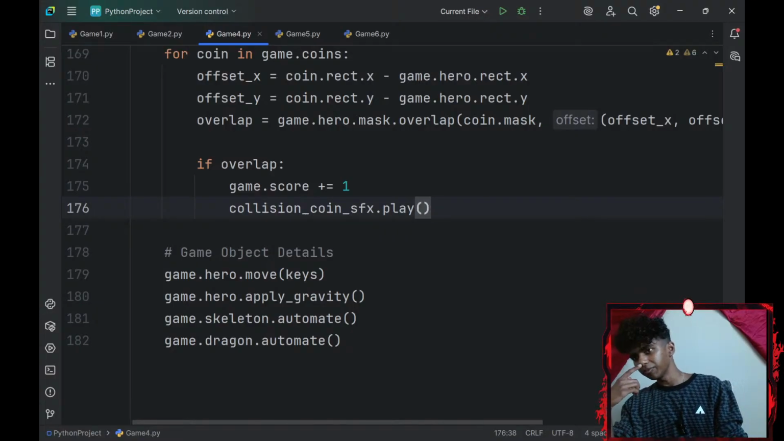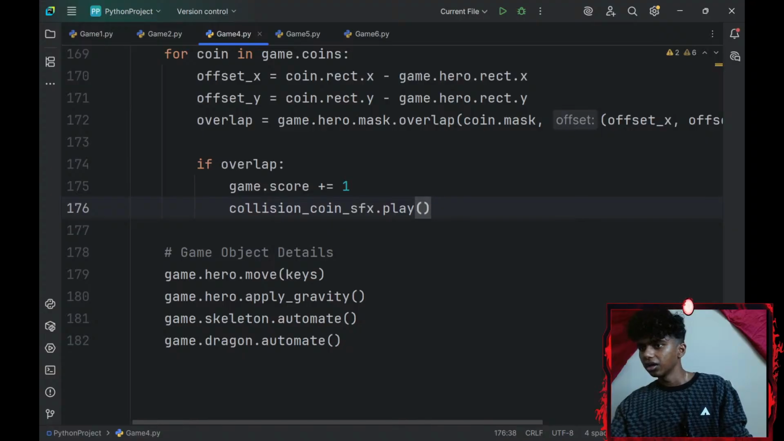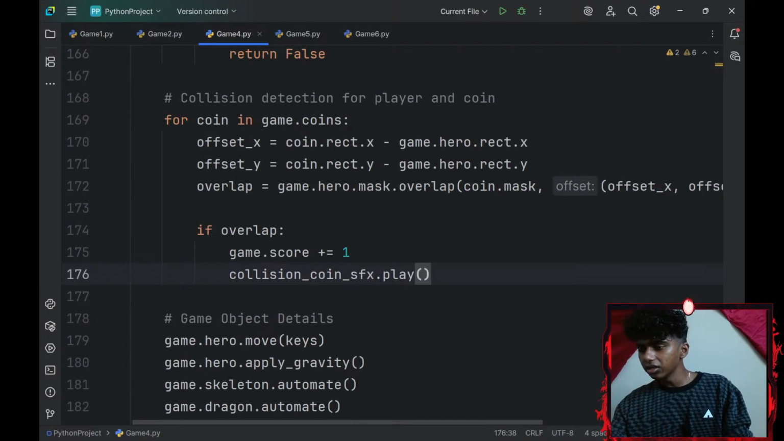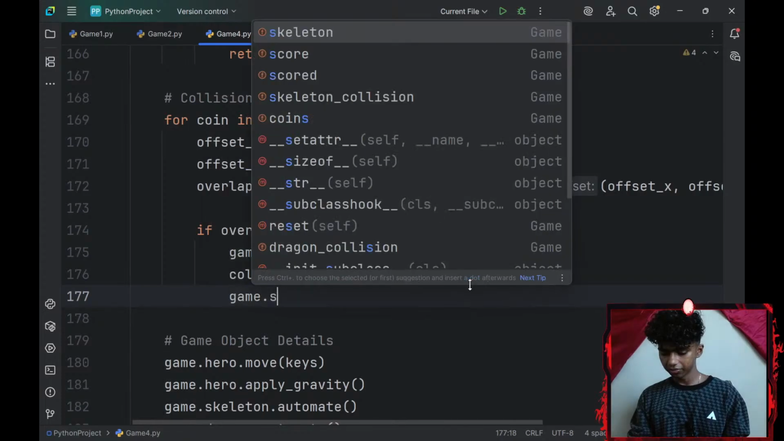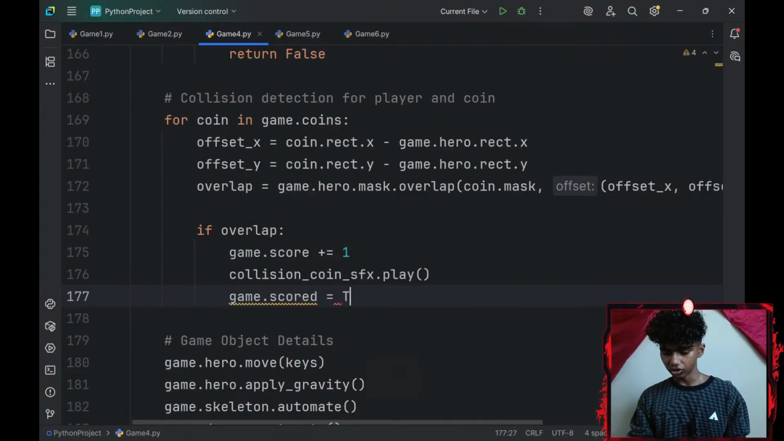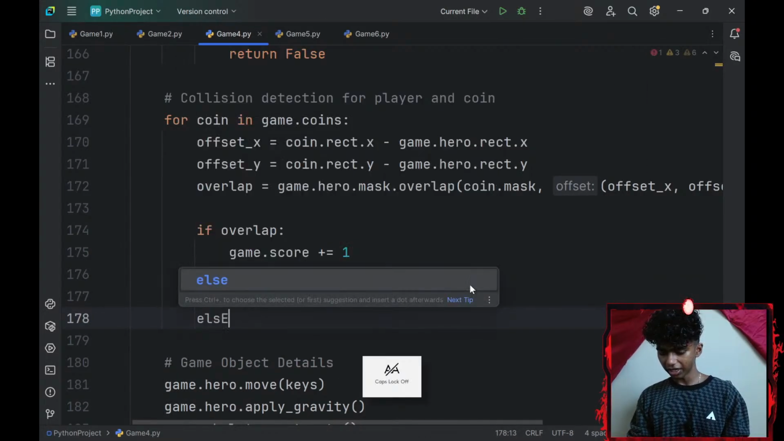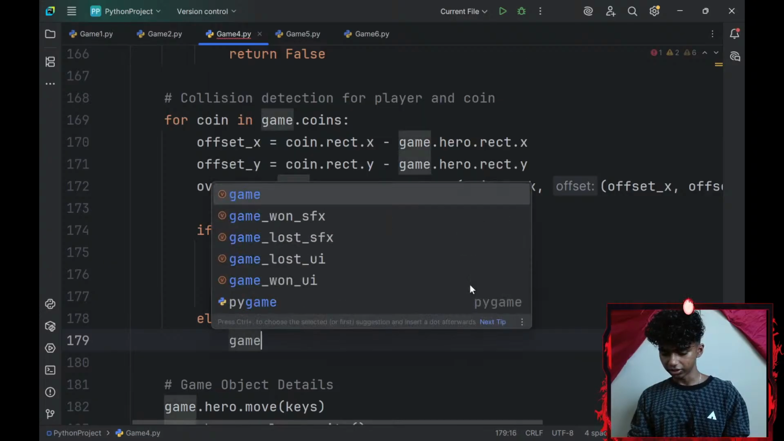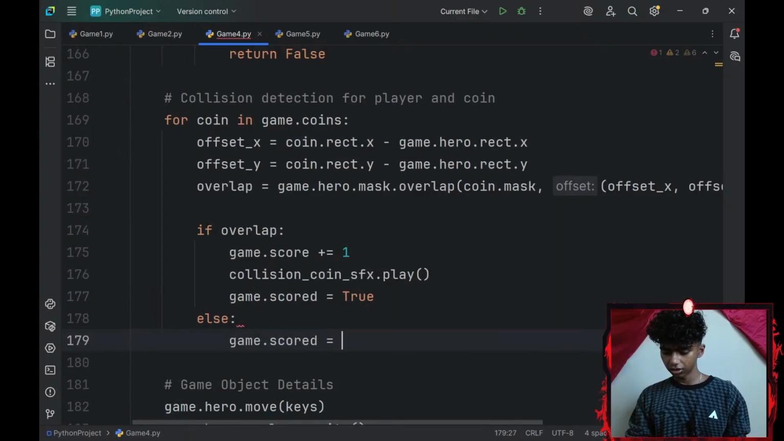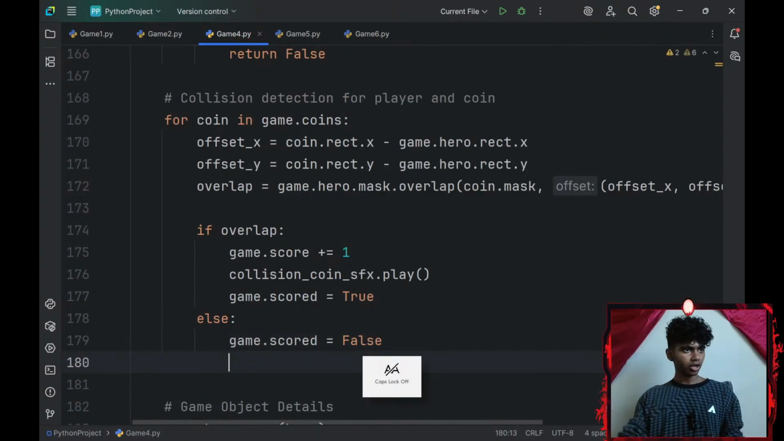Okay. And then let's see. This is honestly basically it, right? Okay. And I'll set my game.scored to be equal to true, else my game.scored is going to be equal to false. Okay, this looks honestly pretty good.